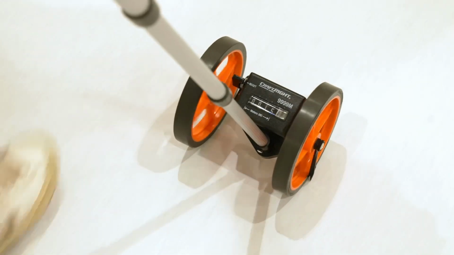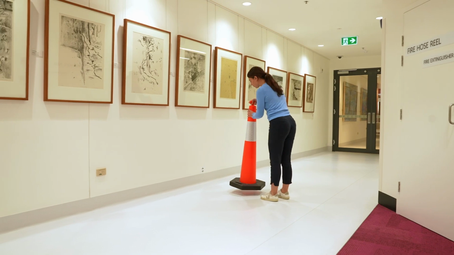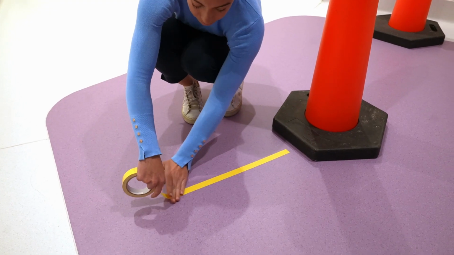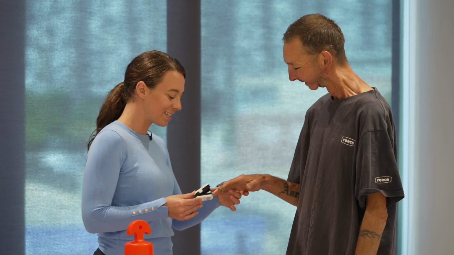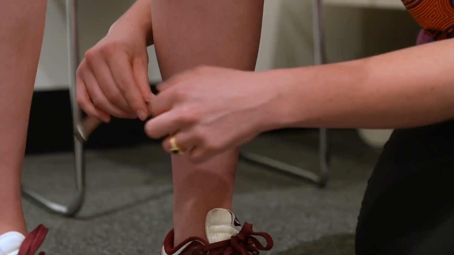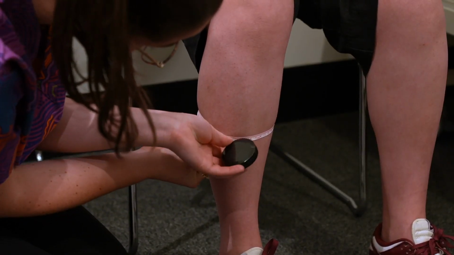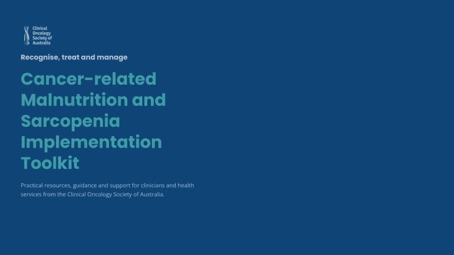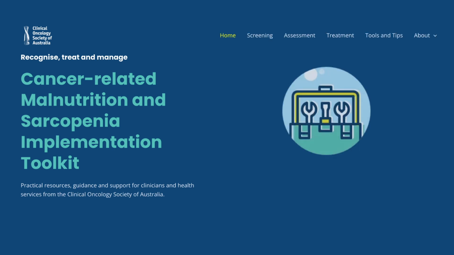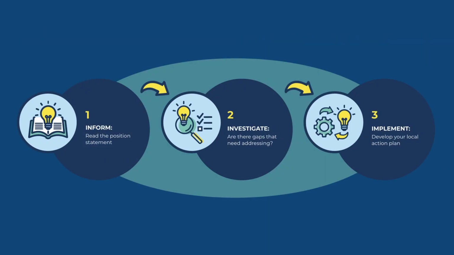Or perhaps it's enhancing malnutrition and sarcopenia assessment practices for patients known to be at high risk of these conditions, such as those with head and neck, upper gastrointestinal, or lung cancer. Starting small in one area can help build your confidence to tackle changes in other settings or patient groups. Take a look at the infographic on the Toolkit webpage for an overview of how to use the toolkit.